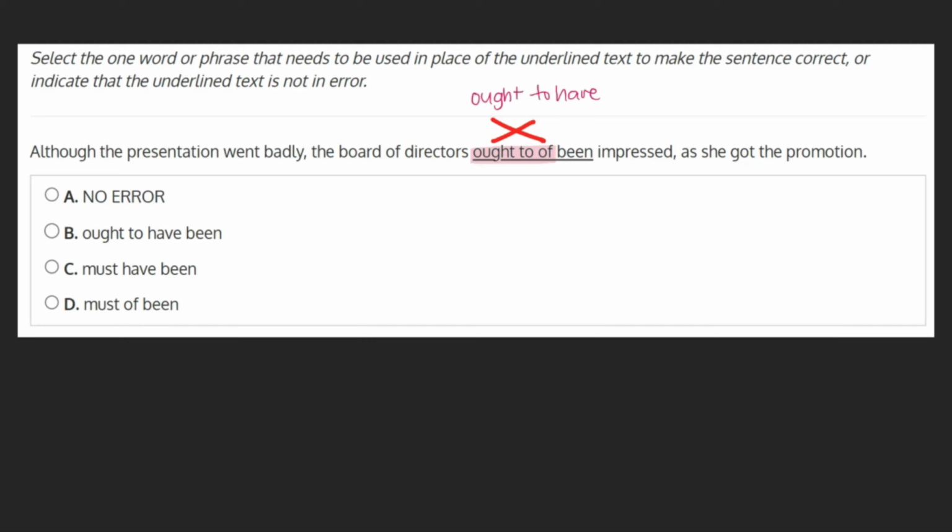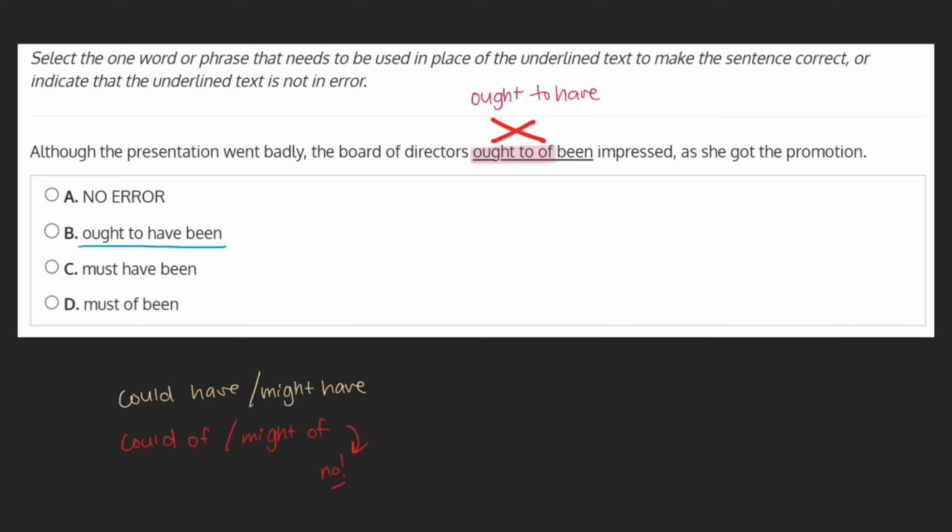This is a common mistake in English, as when spoken, phrases like could have or might have sound like could of or might of, and are sometimes mistakenly written as such. This is never correct in any context. Now that we've established that our original phrase needs correcting, let's take a look at our choices.